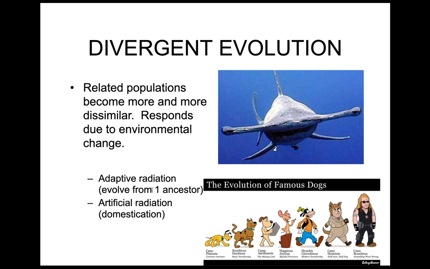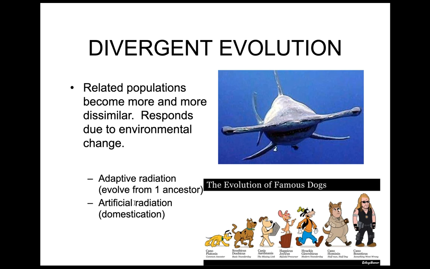Adaptive radiation is basically in the wild where you have a more and more dissimilar organism that changes over time from one ancestor. But then we have artificial radiation. Artificial radiation is the domestication of organisms by humans, and we make them more and more dissimilar based on our controlling of their mating practices. We have certain traits that we like in our domesticated organisms that we select for, and we control the mating and passing of that trait on from generation to generation.